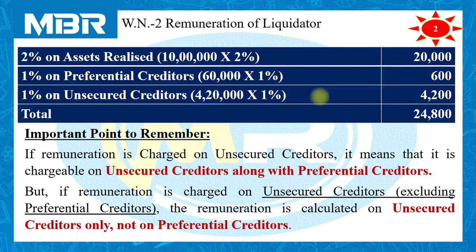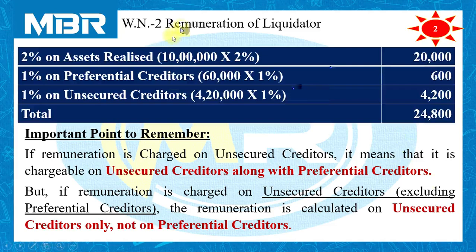So the amount of remuneration on preferential creditors is rupees 600, and 1% on unsecured creditors, 4,20,000. We completed the calculation of unsecured creditors before starting the solution of this problem. If you classify the creditors very properly, believe me, you can score full marks.